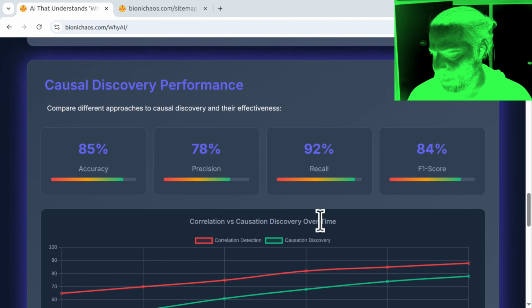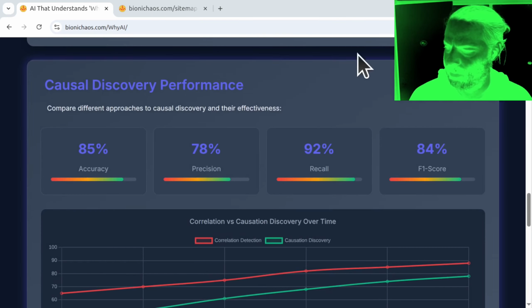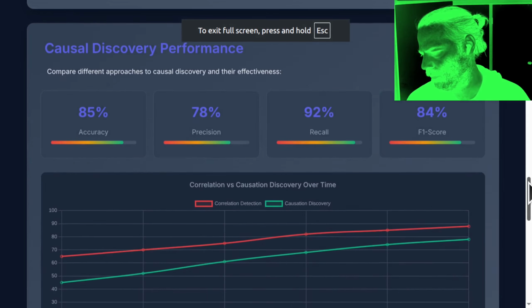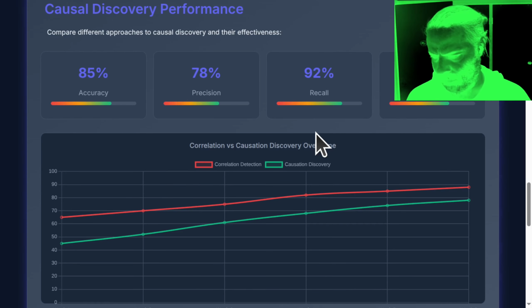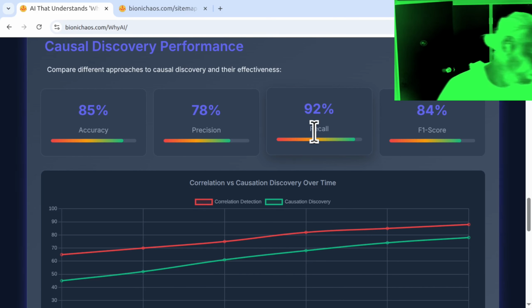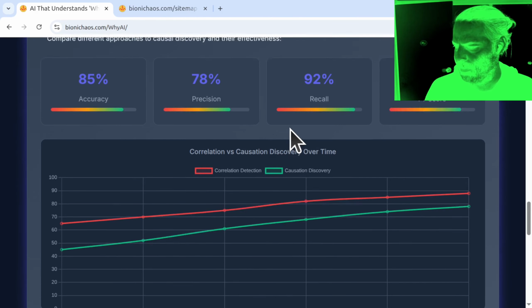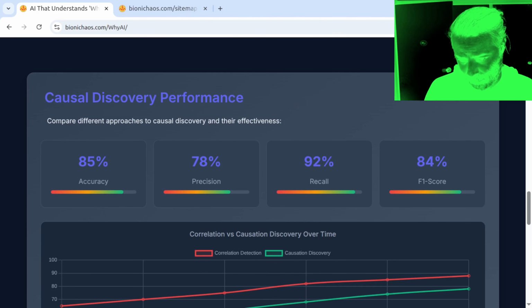How about the rest of the simulation? I see a section titled Causal Discovery Performance with 4 metrics: accuracy at 85%, precision at 78%, recall at 92%, and F1 score at 84%. Below that, there's a graph comparing correlation versus causation discovery over time, with 2 lines representing each. Would you like me to elaborate on any of these elements?